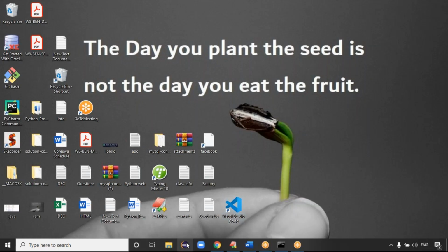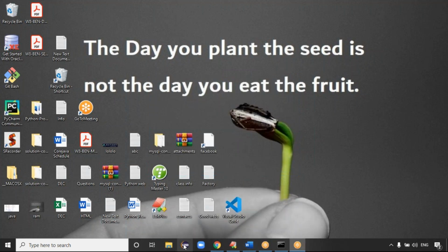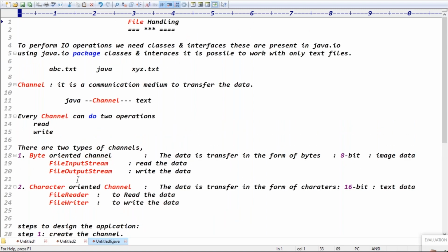These file handling examples you'll do practically using Eclipse IDE, Eclipse Oxygen. Use some workspace, it's fine. To perform input output operations, we need some classes and interfaces. These are present in the java.io package. Using java.io package classes and interfaces, it is possible to work with only text files.